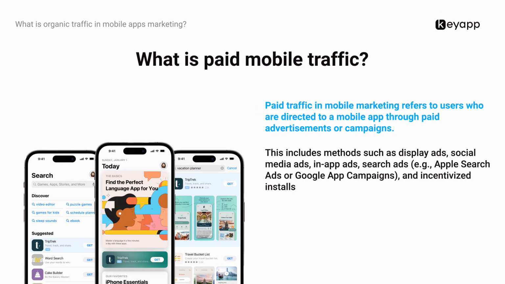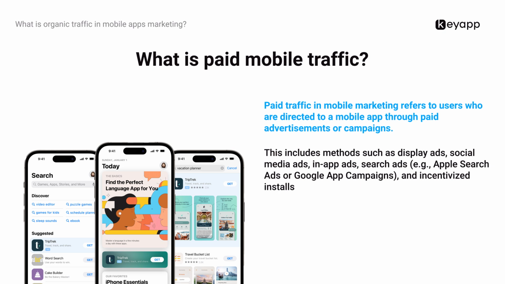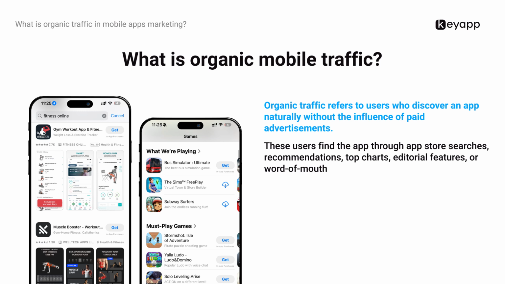So, in general, it is needed to mention that there are two main types of traffic, paid and organic. It is quite clear that paid traffic is all the users that actually go to your application from the ads, for example, Google Ads, Facebook Ads. So you as an app developer pay for these users. But when we are talking about organic traffic, that means that you do not pay for these users and users find your application on their own.